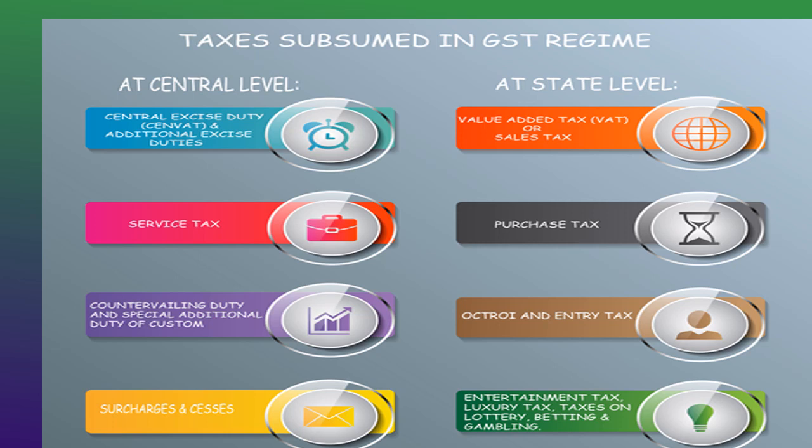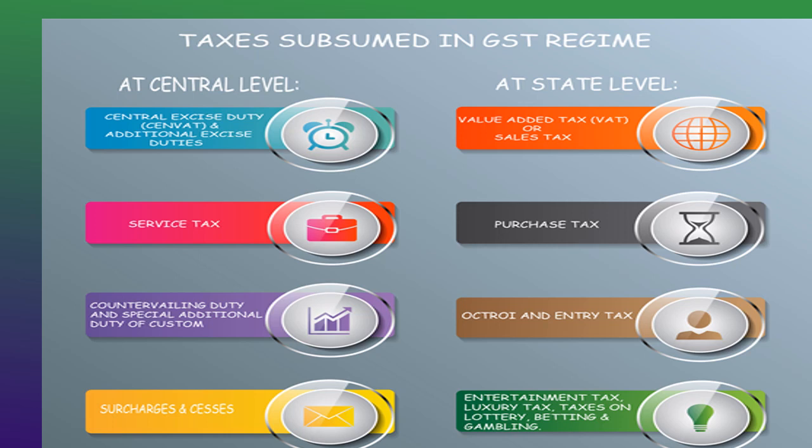Basic excise duty is not under GST; it is separately under customs duty. Only the CVD, countervailing duty, and SAD, special additional duty of customs, have come under the purview of GST. Then surcharges and cess. So these are the taxes which have been subsumed at the central level.